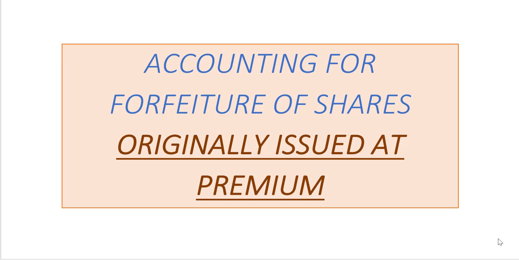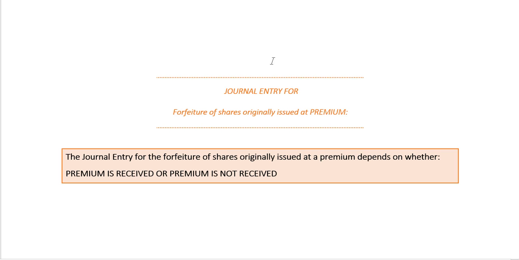Hi, in this video, we will discuss accounting for forfeiture of shares originally issued at premium. The journal entry for forfeiture of shares originally issued at a premium depends on whether the premium is received or the premium is not received.